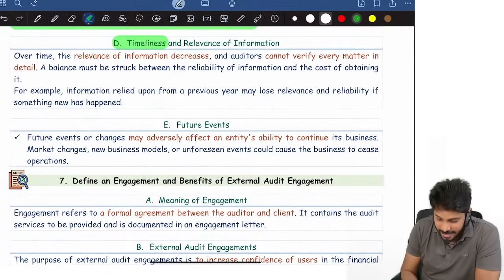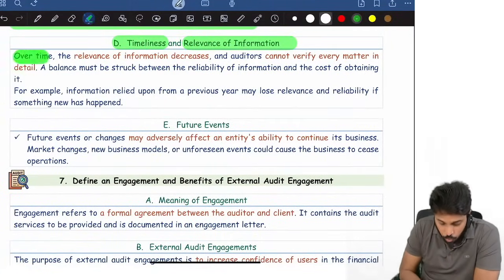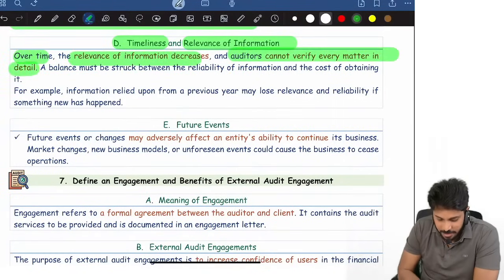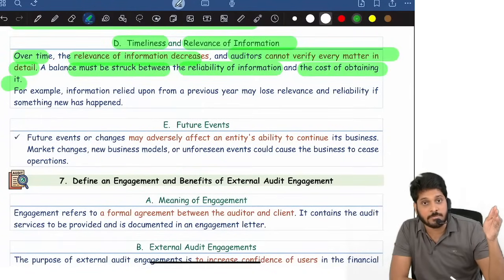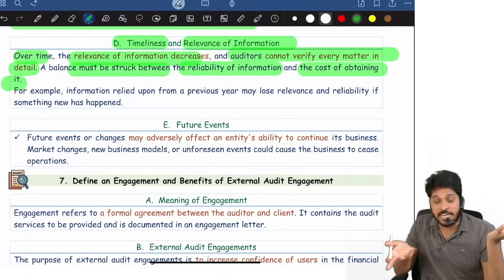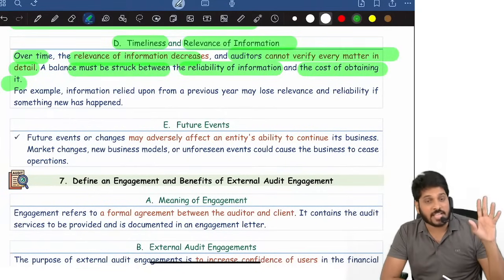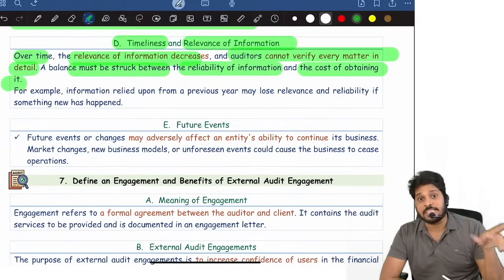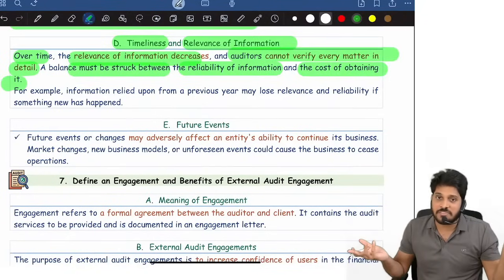And timeliness and relevance of the information. One more limitation is timeliness. For example, over time, relevance of information decreases. Auditor cannot verify every matter in detail. A balance must be struck between reliability of information and cost of obtaining it. For example, on 31st March, inventory closing balance, how much? I don't know, because I'm doing the audit in April or May. For me, it is not possible to attend every client's physical inventory counting as on 31st March. So as on 31st March, how much inventory is there? Inventory verification records were given to me by the management. So that information is not relevant for me right now.